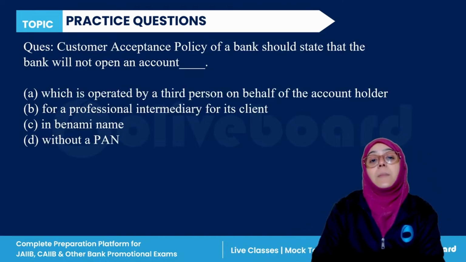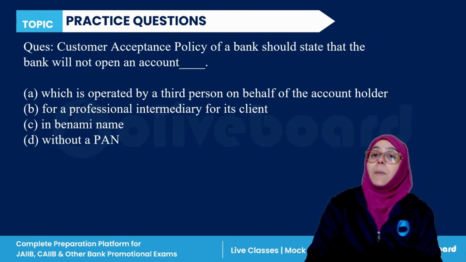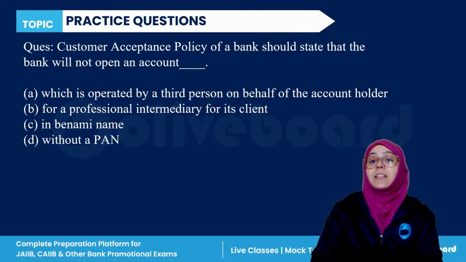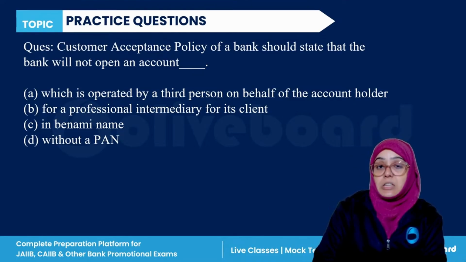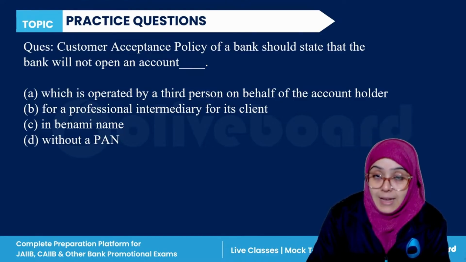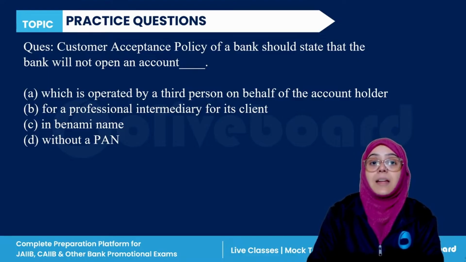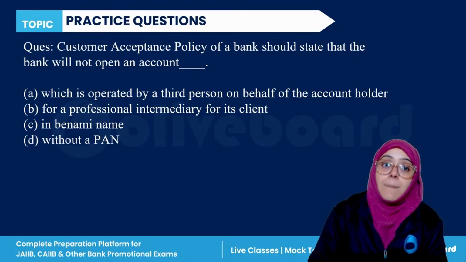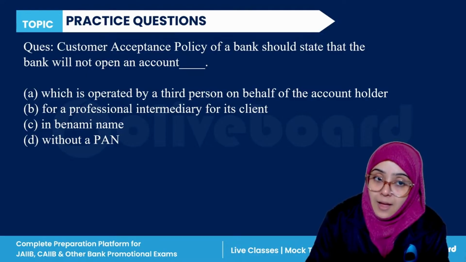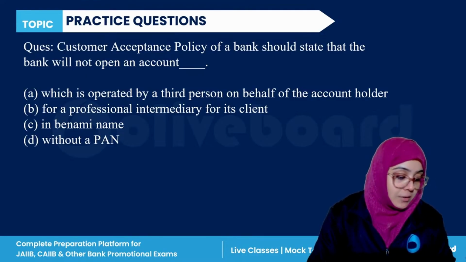Next, the customer acceptance policy of a bank should state that a bank will not open an account which is operated by a third person on behalf of the account holder, for a professional intermediary for its client, in a Benami name, or without a PAN. The customer acceptance policy of a bank should state that the bank will not open an account for what? Everyone, please answer this question.